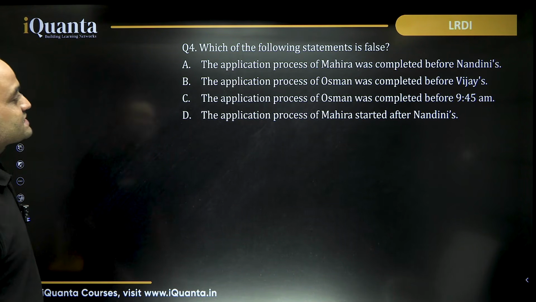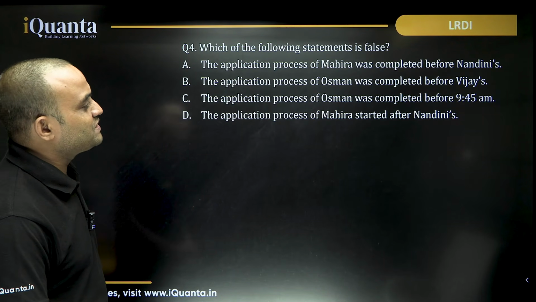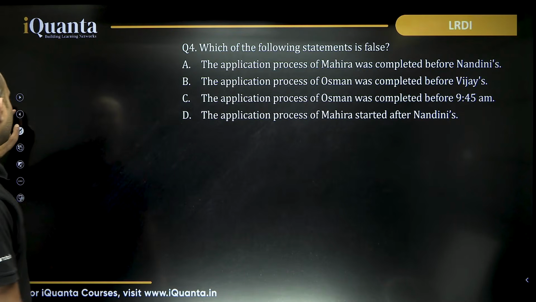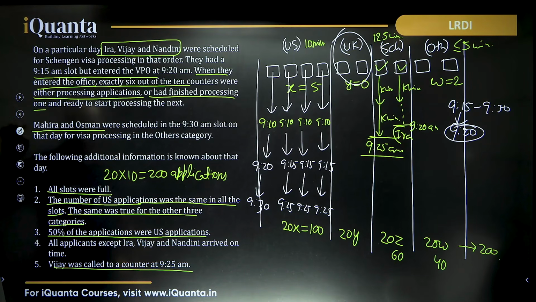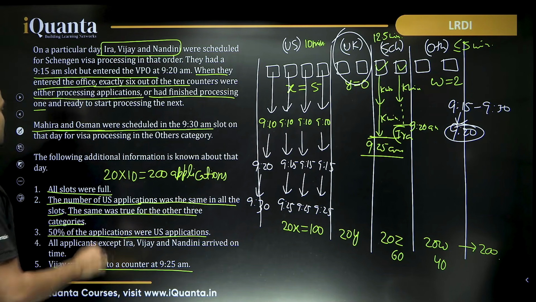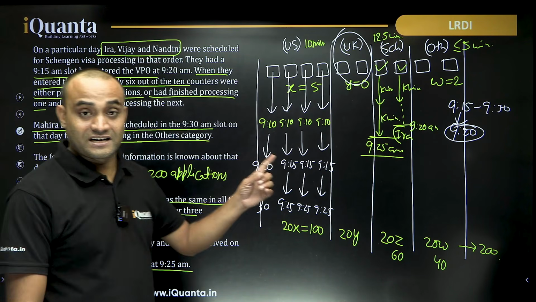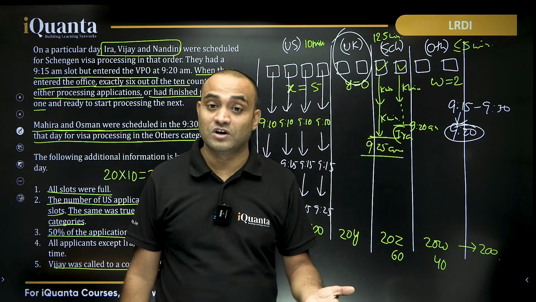Which of the following statements is false? The application process of Mahira was completed before Nandini's. Now, what do we know about Mahira? It says Mahira and Osman were scheduled in the 9:30 am slot on that day for visa processing in the others category. In the others category, we know that the time is less than or equal to 5 minutes, right?